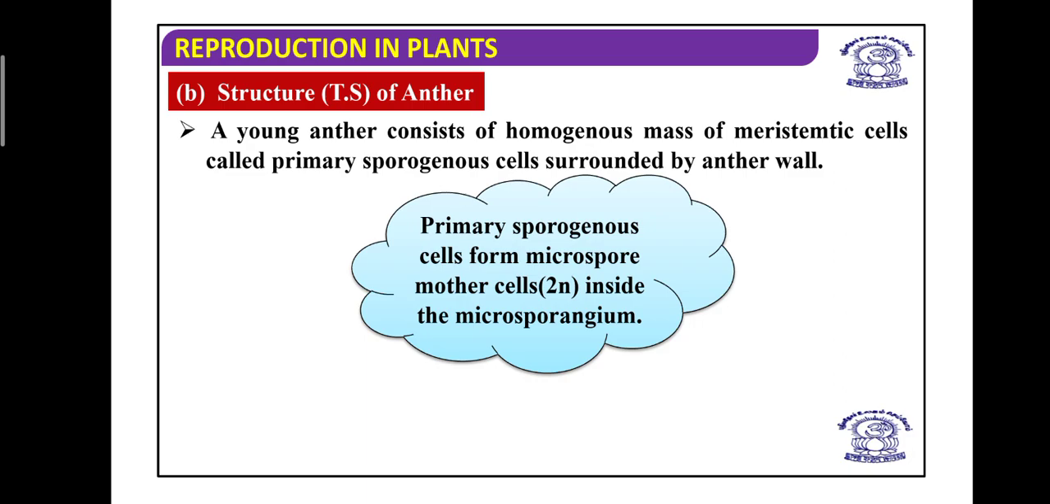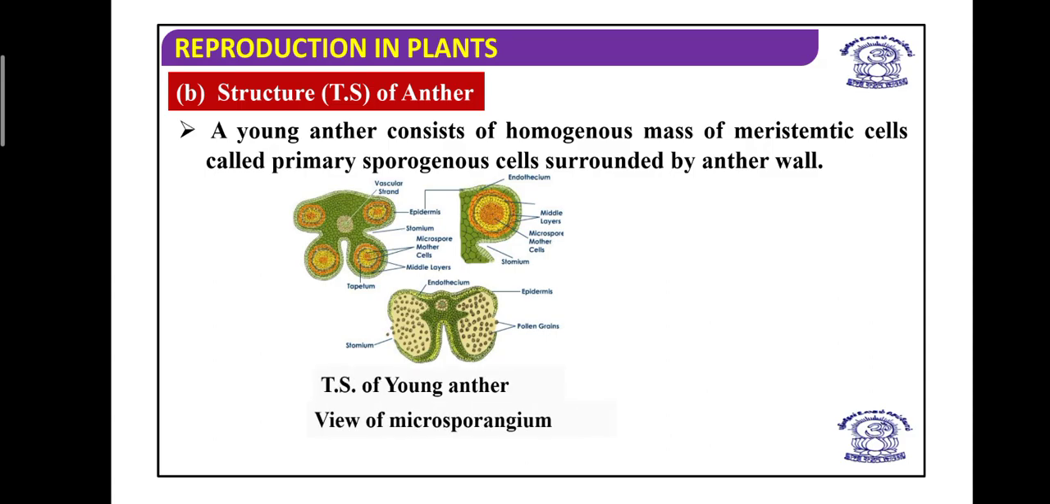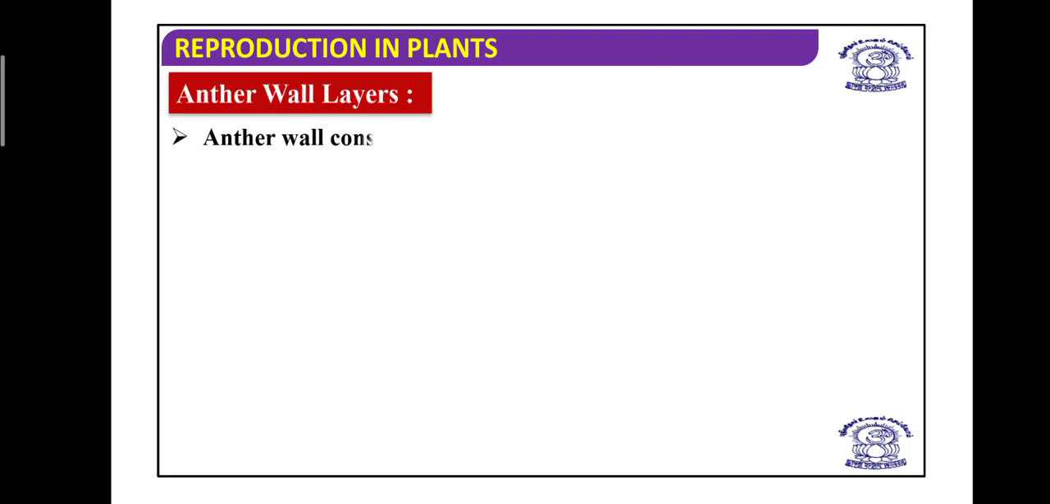These homogeneous initial cells form the microspore mother cells inside a microsporangium. When the sporogenous cells give rise to the microspore mother cells, these further divide and form microspores. This is the TS of a microsporangium in a mature dehisced anther, where pollen grains are getting released. First we will talk about the anther wall layers, then we will discuss what happens in the pollen sac.